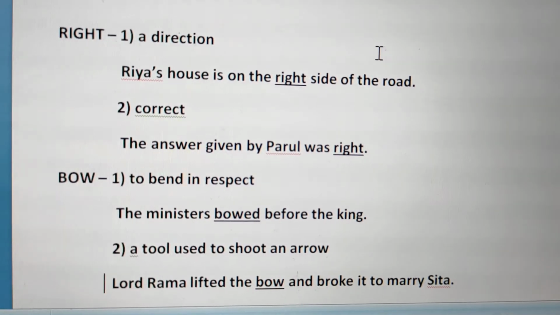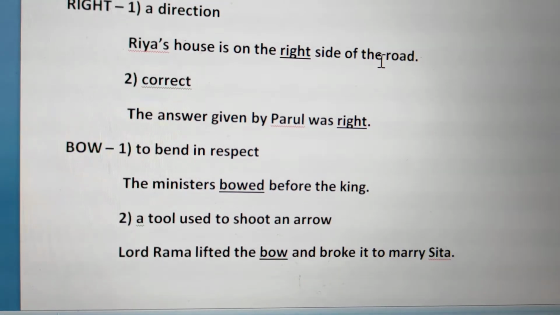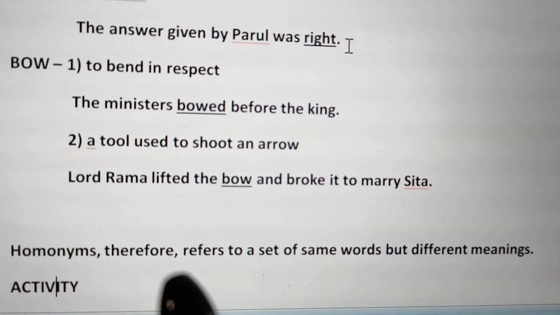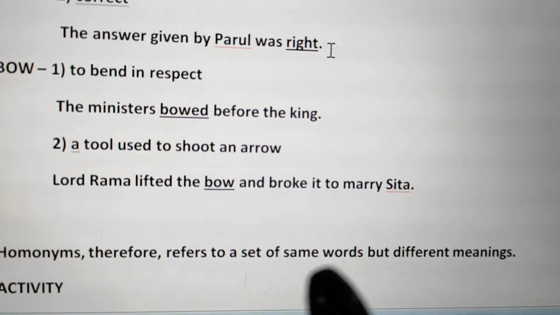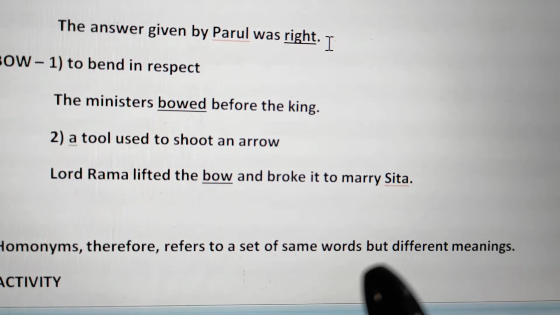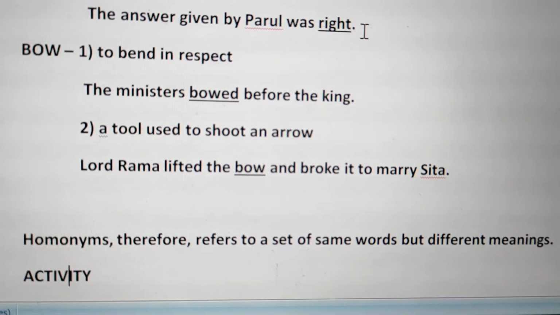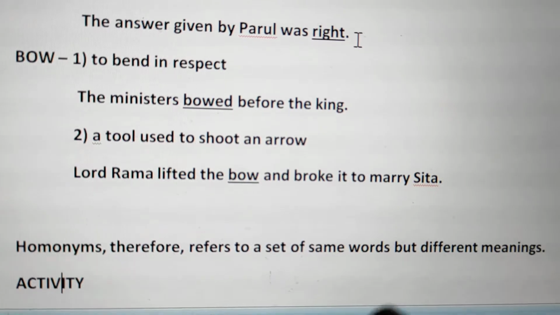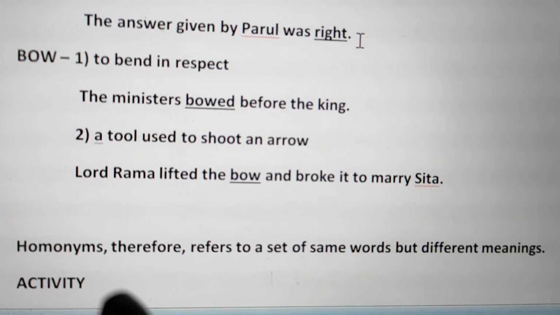From the examples I have given you, it is very clear that homonyms refer to a set of same words but different meanings. When the same word has more than one meaning, that set of words is known as homonyms.